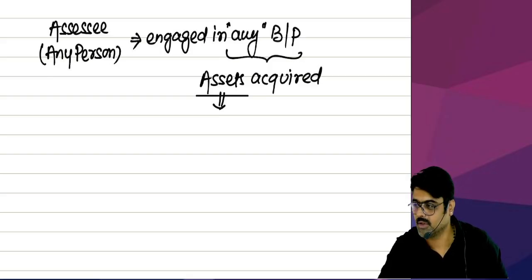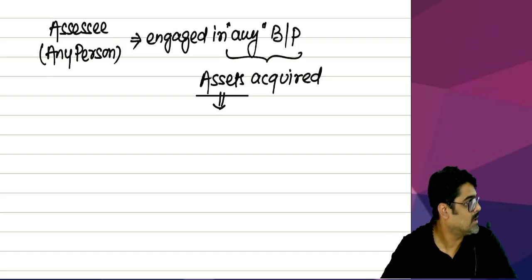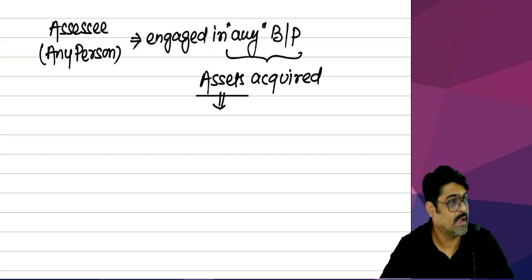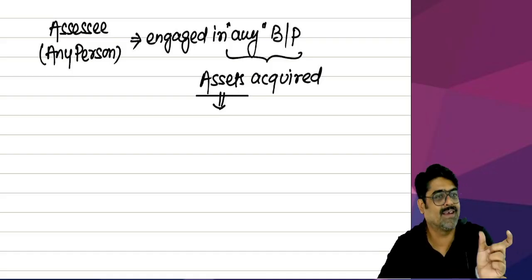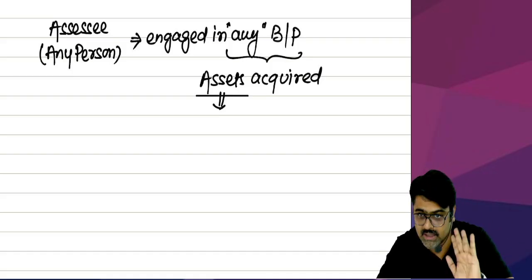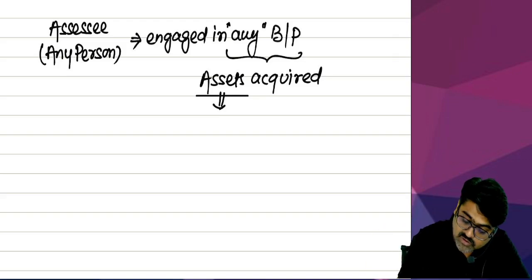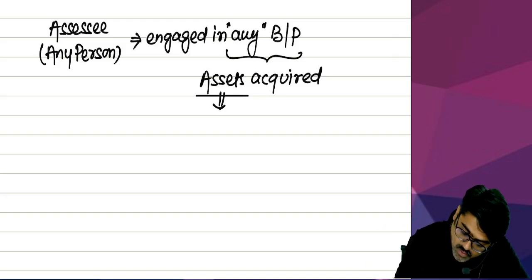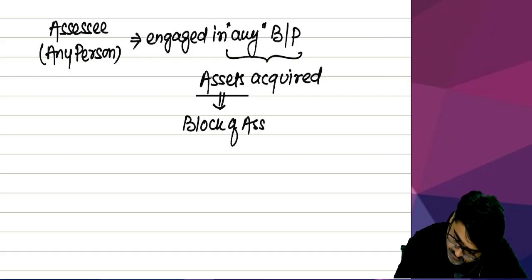Okay. Now see, assets are acquired. Earlier, in the case of power business, depreciation was available on single asset. Now, the assets which you have acquired, you are supposed to make a block of assets.